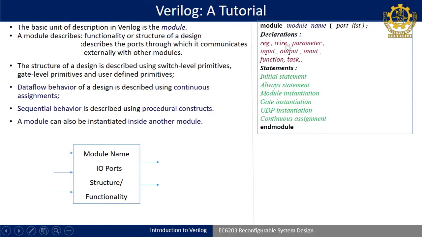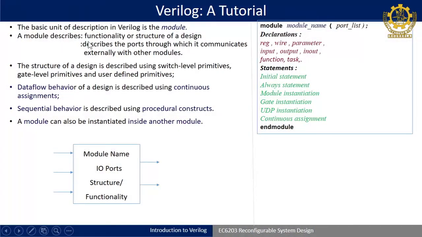So, in this example, if you are using all the three modeling styles in a module for modeling your digital design, that is called a mixed type of model. Okay. You can use any one or you can use a combination of all, that is allowed. Okay. So, some of the stuff whatever I have told is written here.